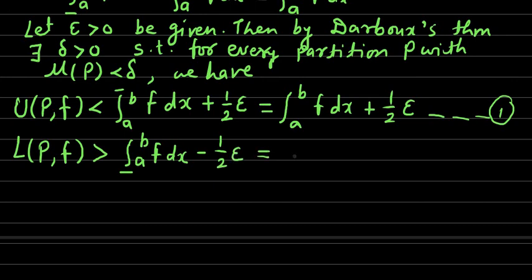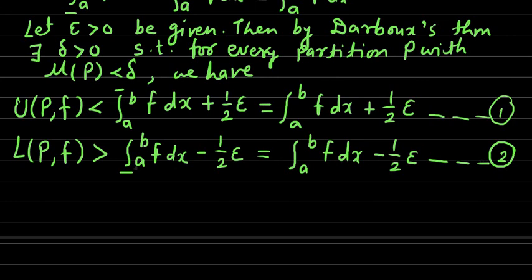But as the function f is integrable, the lower integral is equal to the integration a to b f dx. So this is equal to the integration a to b f dx minus 1 by 2 epsilon. Let us denote this as relation number 2.